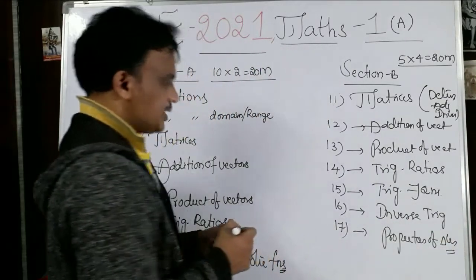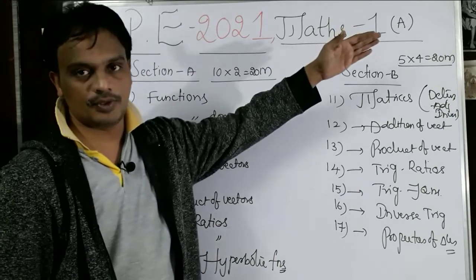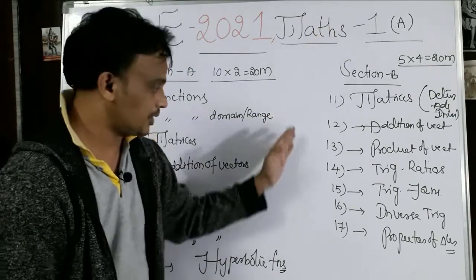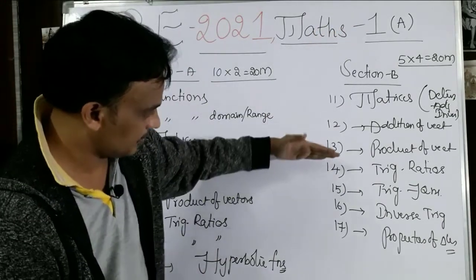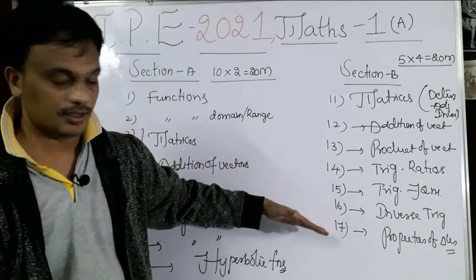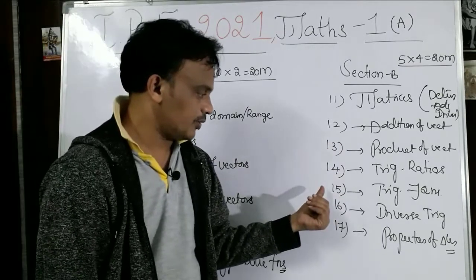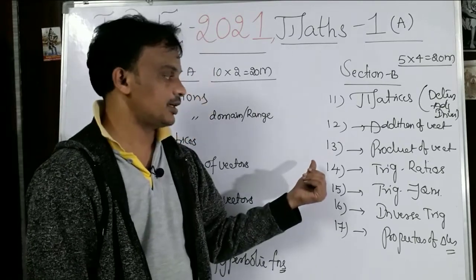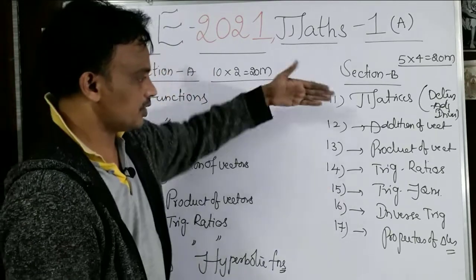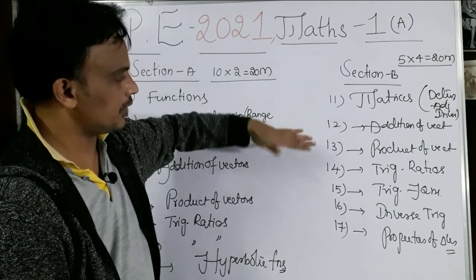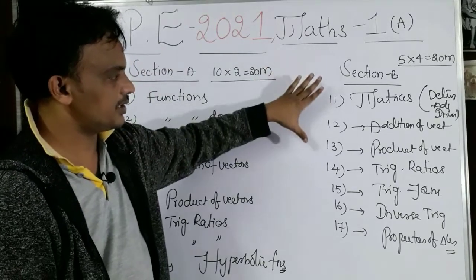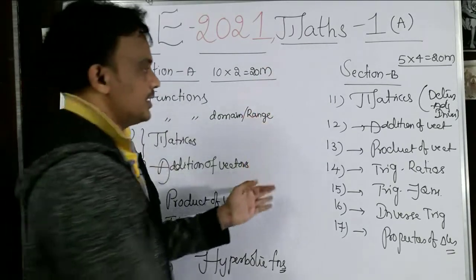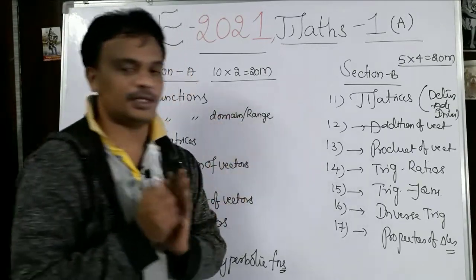Okay, so that is about section B. Observe this from section B, trigonometry: four questions. One question from the trigonometric equations, one from inverse trigonometry, and properties of triangles and trigonometric ratios. And one question from the addition of vectors, one question from the product of vectors, and one question from matrices. This is about section B, right?